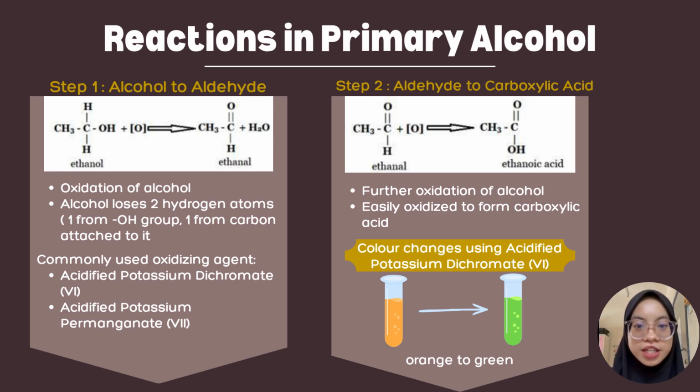In the first oxidation, an aldehyde is formed. In the second step, the aldehyde gets further oxidized and forms a carboxylic acid. One way to identify that oxidation has occurred is by observing the color change. When acidified potassium dichromate is used, the solution changes from orange to green. This indicates that the oxidizing agent has successfully reacted with the alcohol.